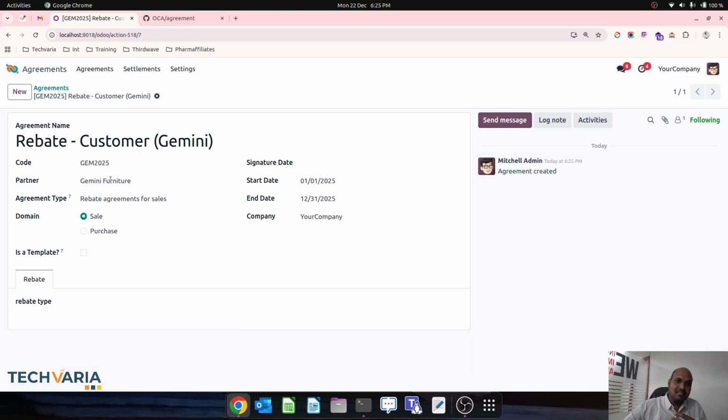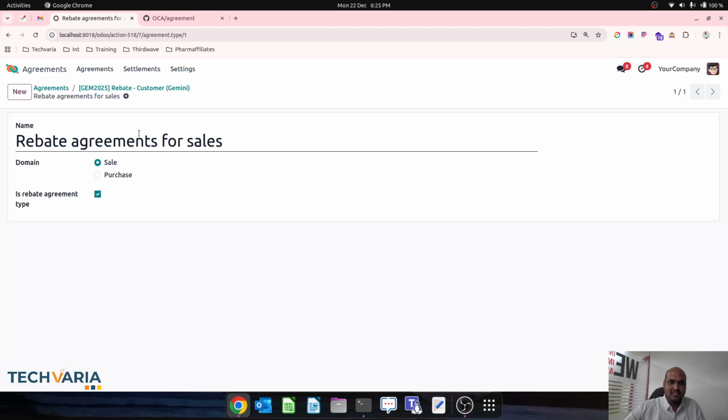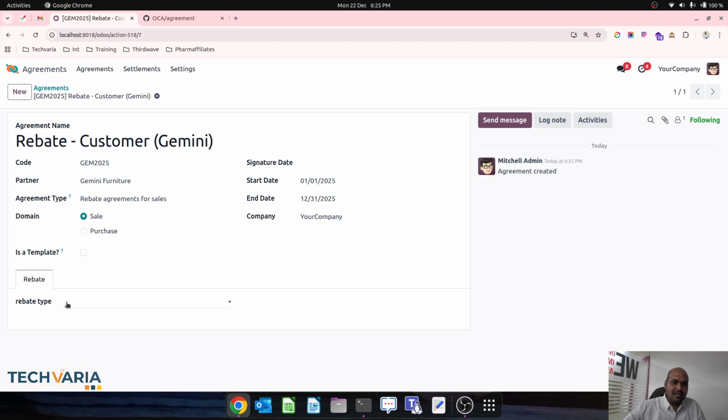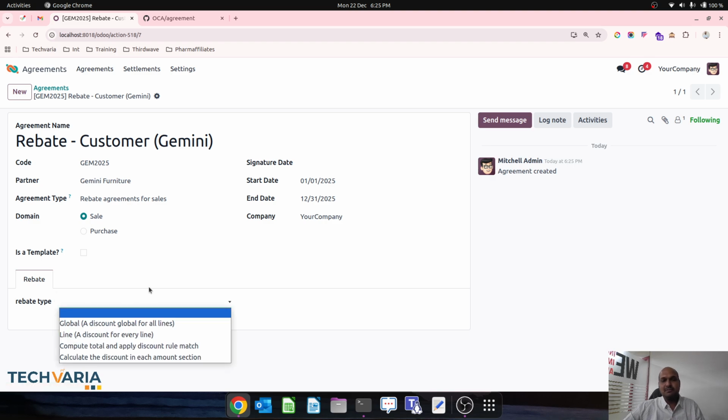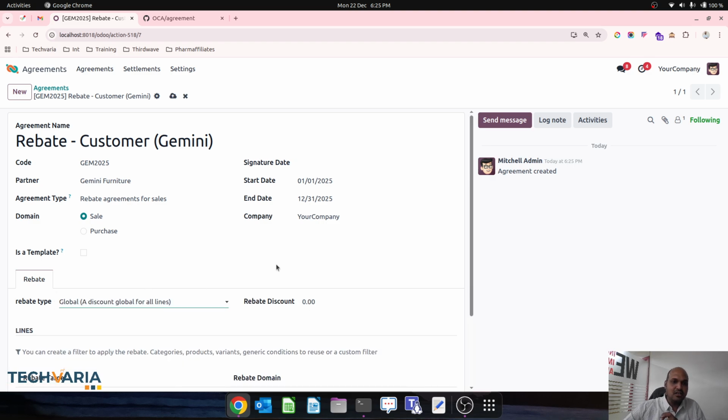Once I am done with the master, I can create a template also. The domain is for all the sales which are registered. I can create the agreement type rebate for sales, and then I can create the type. These four types are very interesting to know. One is the global discount.